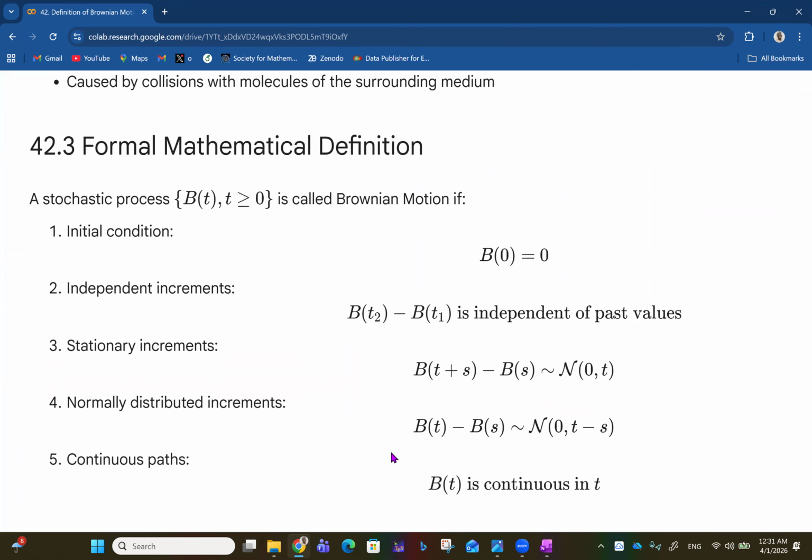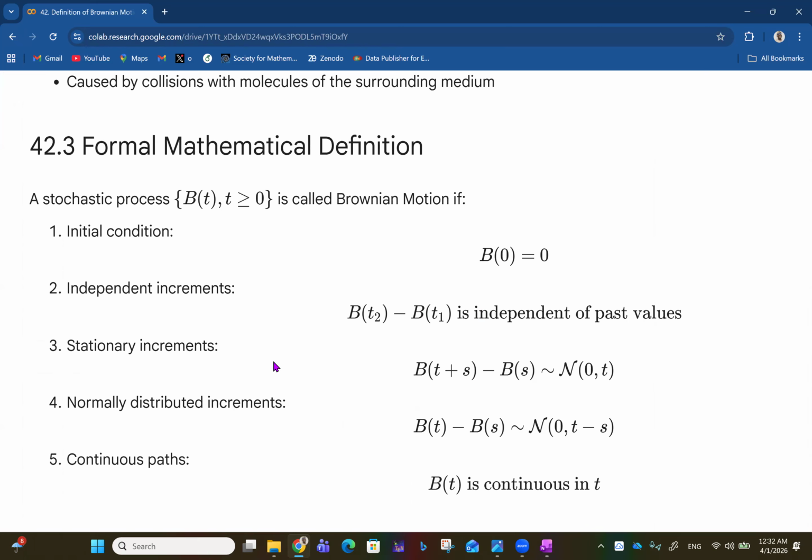First of all, we have a stochastic process, which is the collection of all B(t) for t greater than or equal to 0. It's called Brownian motion if, first of all, we have an initial condition: the process at time 0 is equal to 0. That's the initial condition. Then we have independent increments, meaning that the Brownian motion at time t2 minus Brownian motion at time t1 is independent of past values, right? So whatever we have between t1 and t2 does not depend on values before t1.